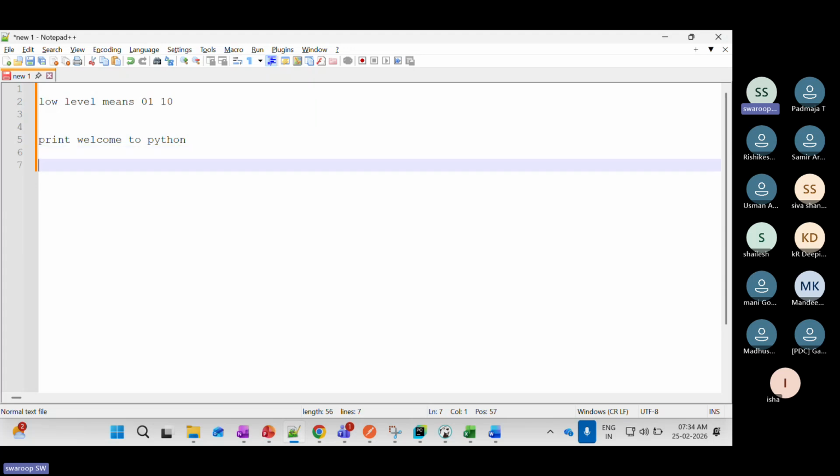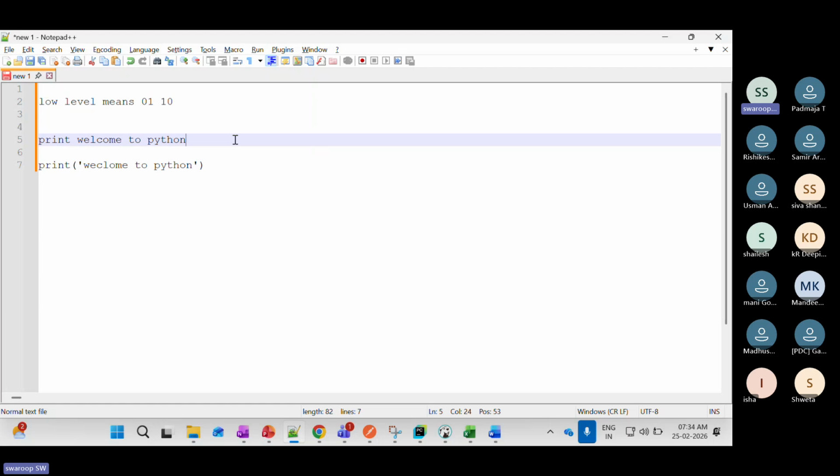Likewise, how can you do it in Python? It's quite simple. We have certain syntaxes to follow. We write print, open bracket, close bracket, and within quotes you pass welcome to Python. This is in English, a human readable language, and the same thing we are writing in Python. If you see here, both are the same. The only difference is that we follow simple syntax. So this is called a high level programming language. Any doubts till now?